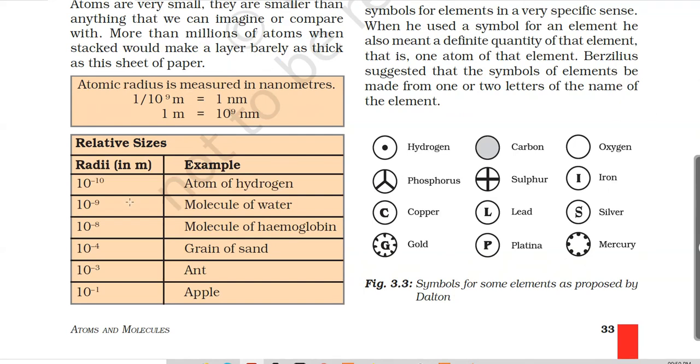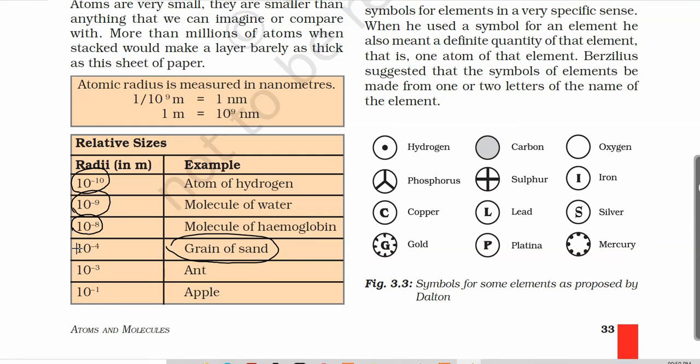Here are some examples of sizes. For hydrogen, the atom's radius is 10 to the power minus 10 meters. For a molecule of water, it is 10 to the power minus 9 meters. For a molecule of hemoglobin, which is what gives your blood its red color, the size is 10 to the power minus 8 meters. A grain of sand